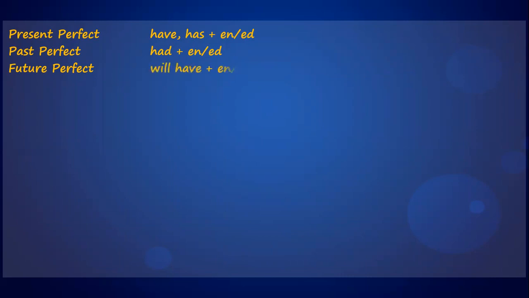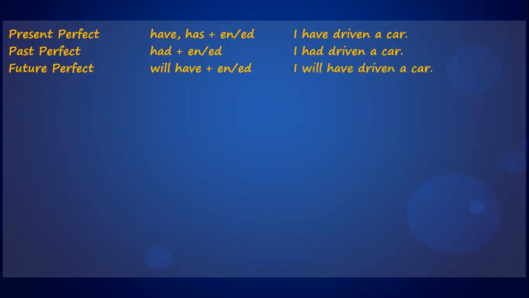For future perfect, we use will have in the helping verb and en ed, that is past participle, in the main verb. Hence, the sentence will form like I have driven a car for present perfect, I had driven a car for past perfect, and I will have driven a car for future perfect.